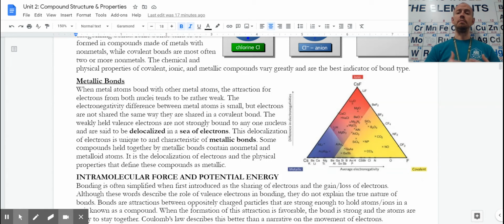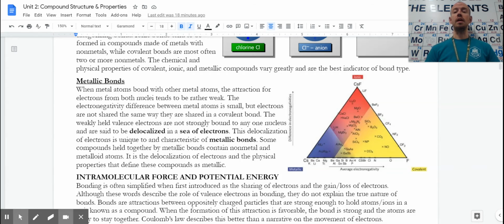Every now and then you'll see a little bit of a nonmetal mixed in, but if it is described with metallic properties or that sea of electrons rather than sharing or gaining or losing, we consider that a metallic bond. So we have our cation, or our central part of our atom, our nucleus and our inner electrons are held tightly. Those 1 to 2 valence electrons, and sometimes a few more than that, 3 to 4, are more free moving, and that free moving still attracts the electrons to the cation, but not holding things in the same way.